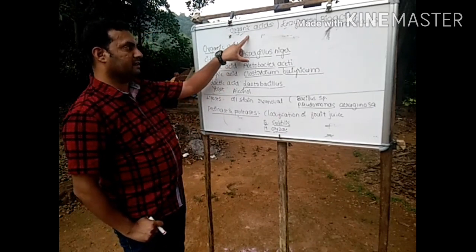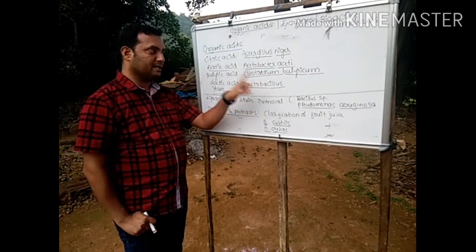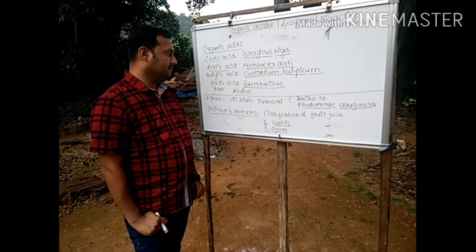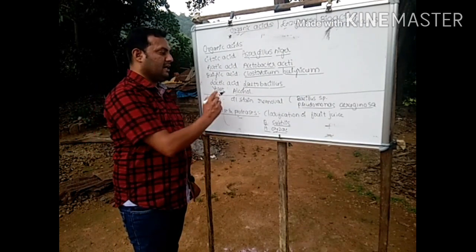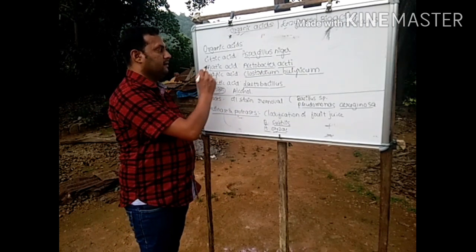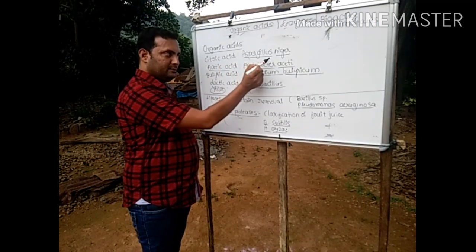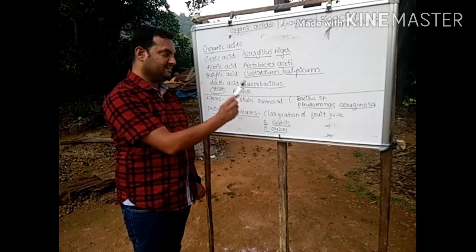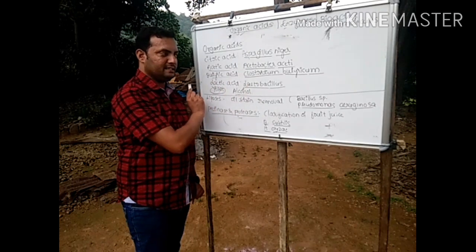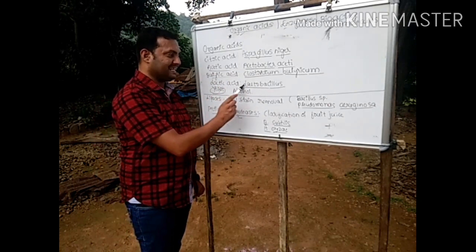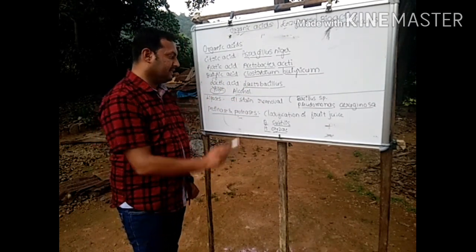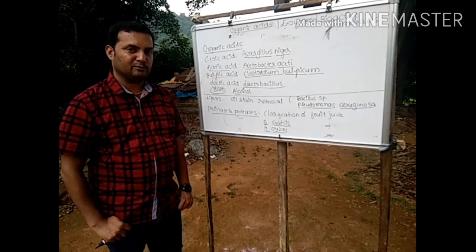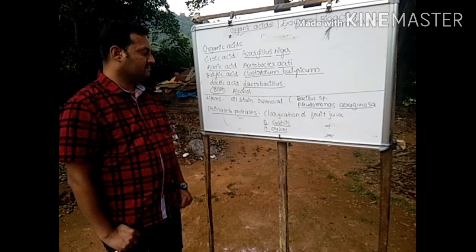These are a few organic acids that are prepared by using these microbes, either citric acid, acetic acid, butyric acid, lactic acid, or alcohol. Citric acid is prepared by using Aspergillus niger, acetic acid by using Acetobacter aceti, butyric acid by using Clostridium butyricum, lactic acid by using Lactobacillus, and alcohol by using yeast, Saccharomyces cerevisiae.